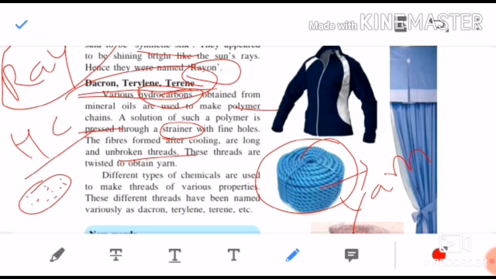Hydrocarbons which we get from mineral oil are used to make polymer chains. A solution of these polymer chains is passed through a strainer. After straining, the remaining solution cools, and from that we get the long fibers of Dacron, terylene, terene. First it is twisted to make a yarn like this, and finally the threads are ready.